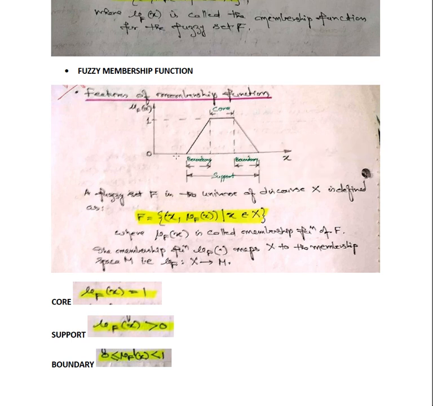Non-zero means we exclude this point, since at this point it is 0.